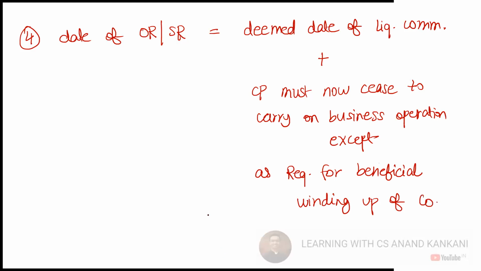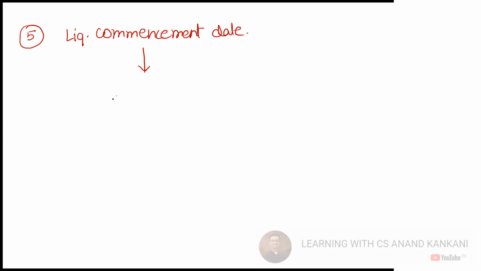Now also one more thing, from the liquidation commencement date, what needs to be done? Appointment of liquidator.